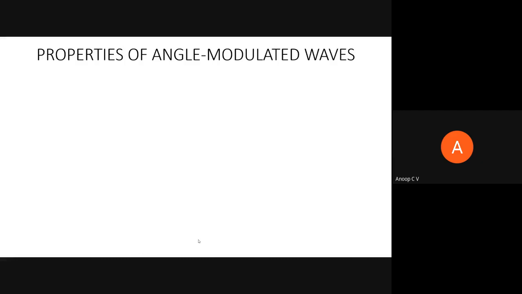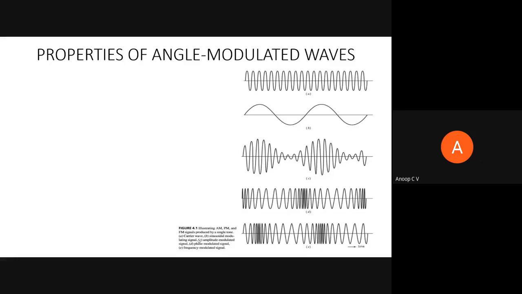So in continuous wave modulation or analog modulation, in analog continuous wave modulation, we have mainly amplitude modulation and angle modulation, right? So amplitude modulation we have already studied, but angle modulation we are yet to study. But before we study that, we will see some of the unique properties of angle modulation. So you can see here, right?